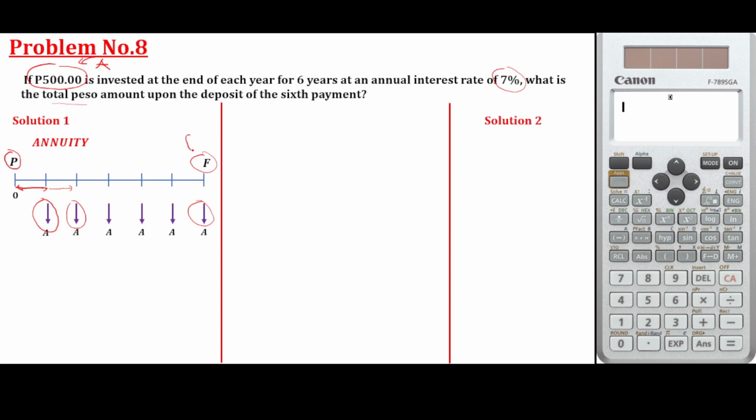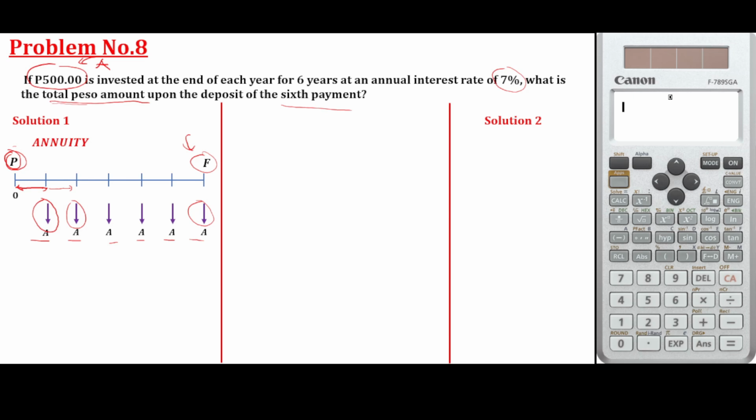The question here is the future amount, not the present. When we say total peso amount after the sixth payment, you are going to accumulate all of these equal annual payments.